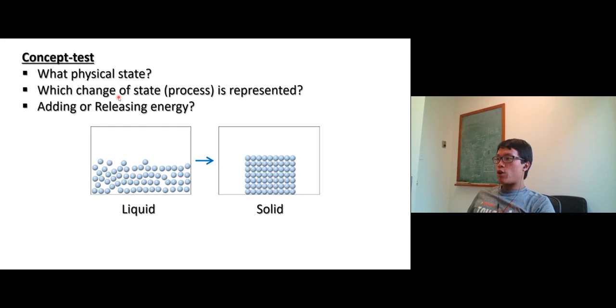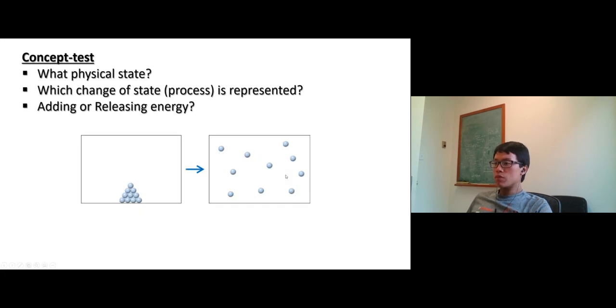Okay. What change of the process is called here, liquid to solid? Melting. No, freezing. No. I don't know what happened to me today. Okay, so freezing, right? So liquid water to ice water, so we have to freeze it. And adding or releasing energy in this process? Well, think about this: liquid, higher energy level; solid, lower energy level, high to low. This process releases energy, exothermic process.